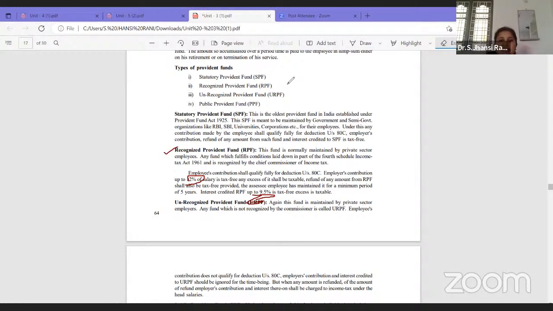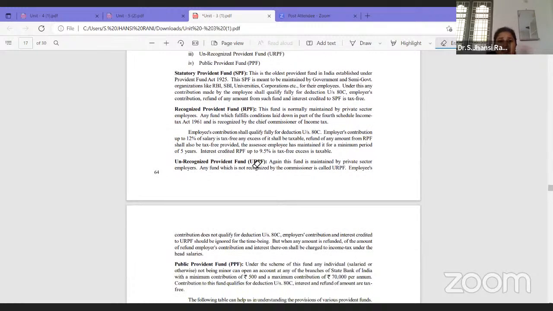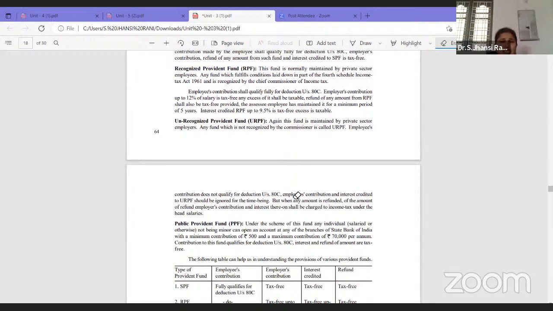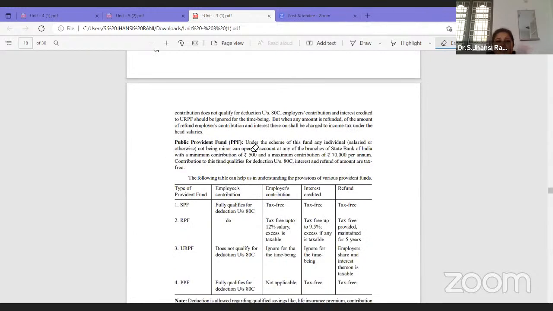Next comes the unrecognized provident fund. This is done by private employers. Any fund which is not recognized by the government or by the commissioner is called an unrecognized provident fund. Whatever interest you receive cannot be shown under 80C, and it normally does not qualify. It will not come under any deduction. Only when the total amount is withdrawn will it be taxable. That's it.